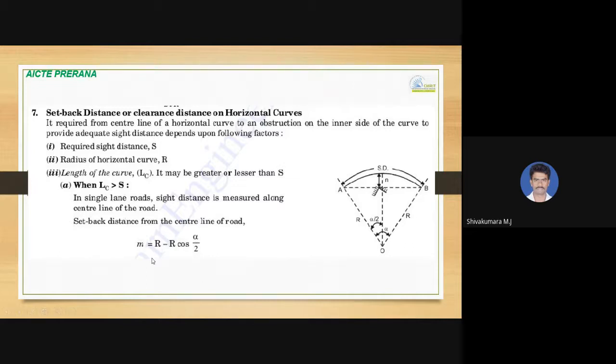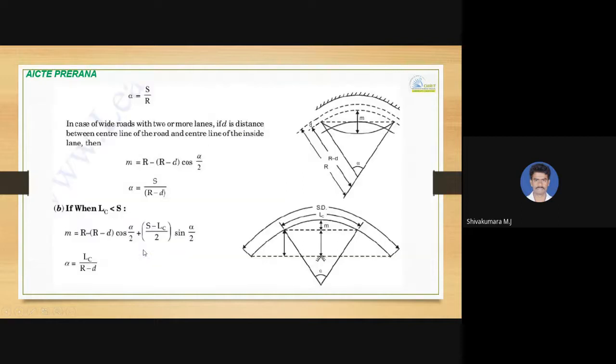You can calculate the setback distance m equal to R minus R cos alpha by 2. So m equal to R into 1 minus cos alpha by 2, where alpha is the deviation angle for this curve and R is the radius of the curve. m is the setback distance, and alpha you can calculate as S divided by R. So S is this distance and R is the radius of the curve.